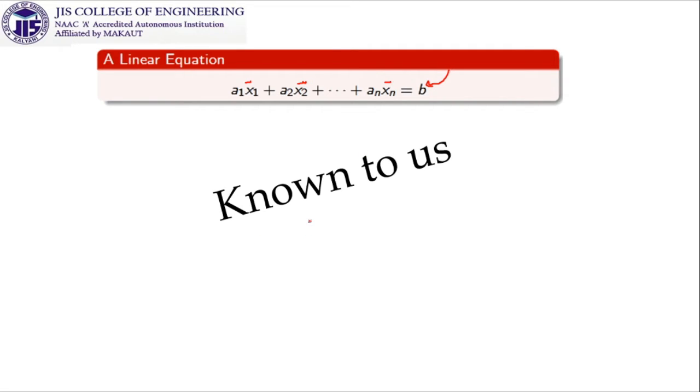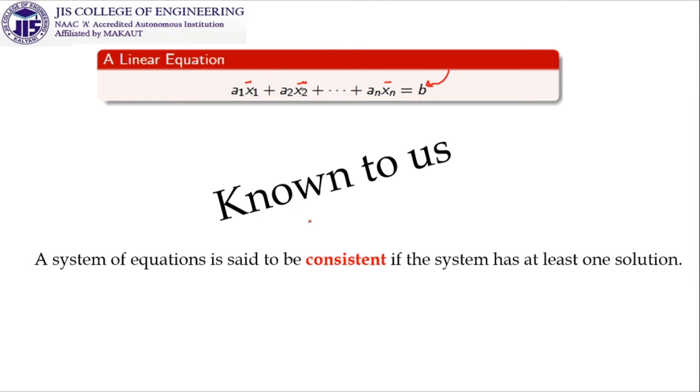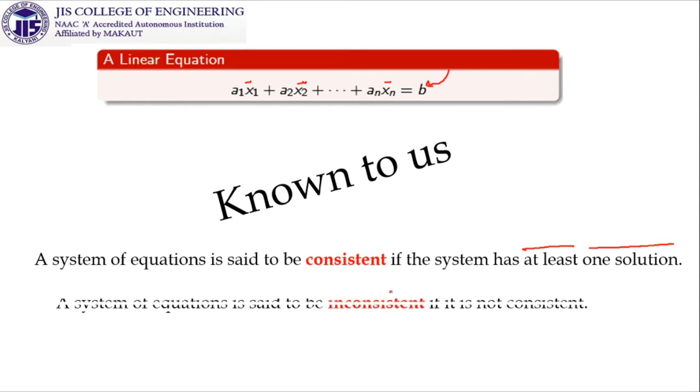Our target was to find the solution of a system of linear equations and its characterization. A system of equations is said to be consistent if it has at least one solution, and if it is not consistent, we call it inconsistent. In another sense, if the system does not have any solution, it is called an inconsistent system.